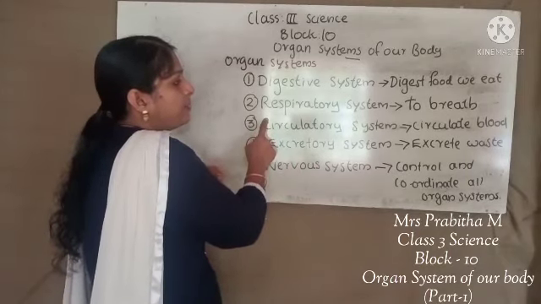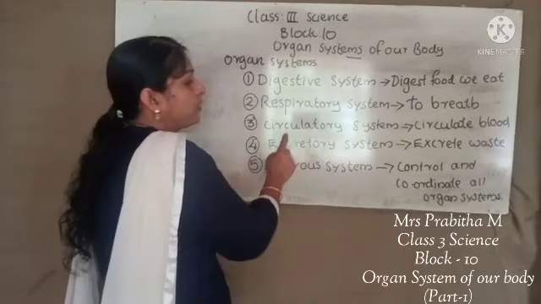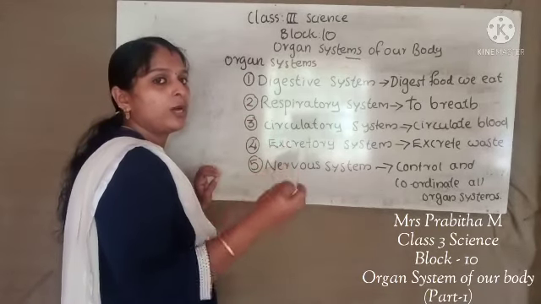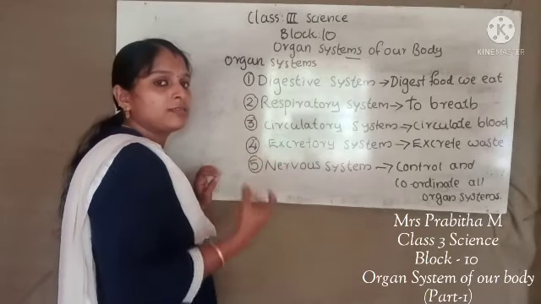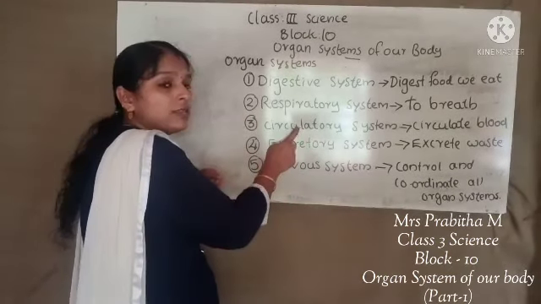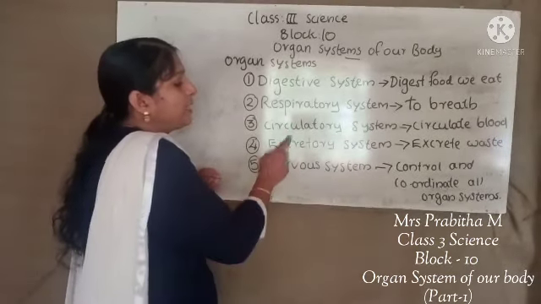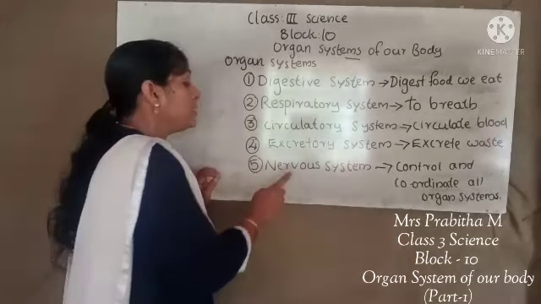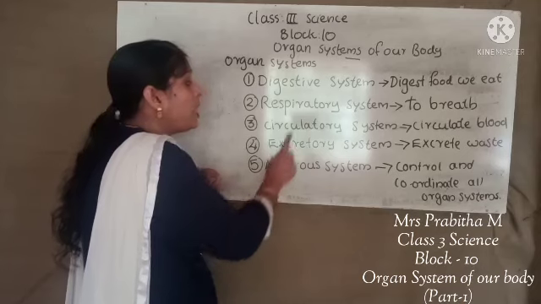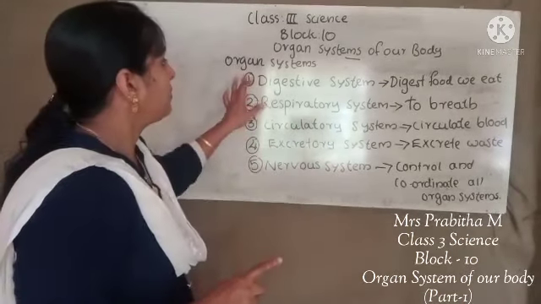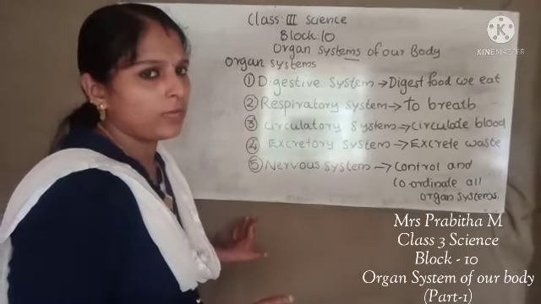The respiratory system helps us to breathe. The circulatory system circulates blood, that means the digested food, water, and oxygen are carried through the blood to different parts of our body. The excretory system excretes the waste. The nervous system controls all the other organ systems of our body. These are the different organ systems of our body.